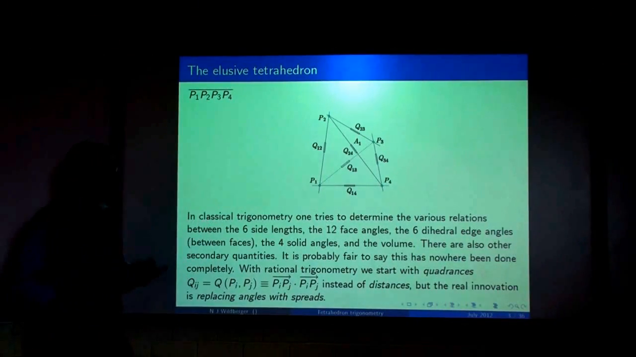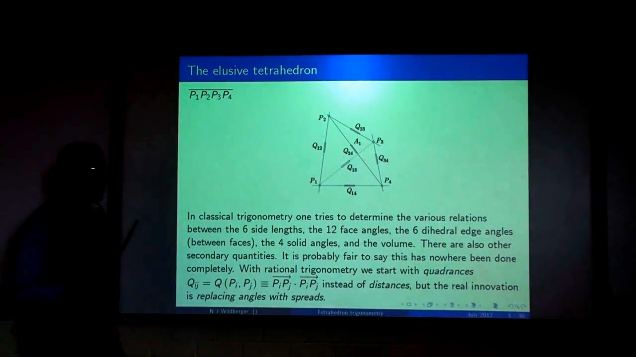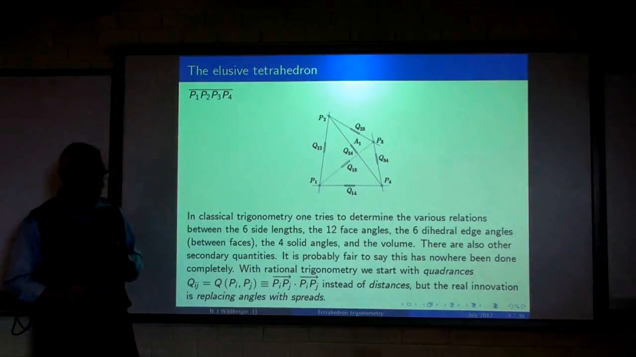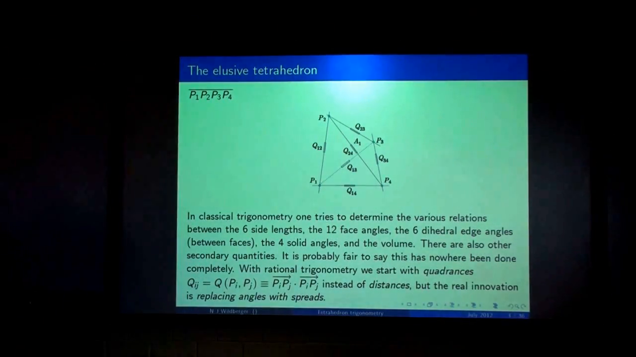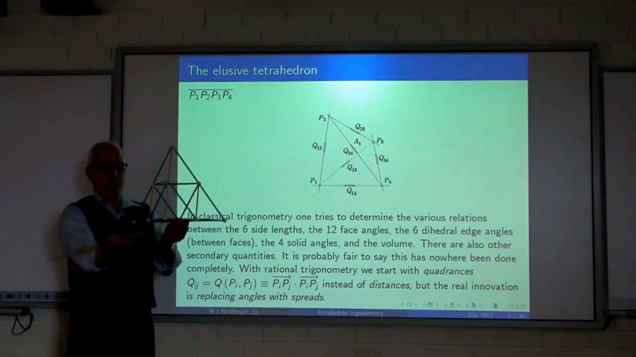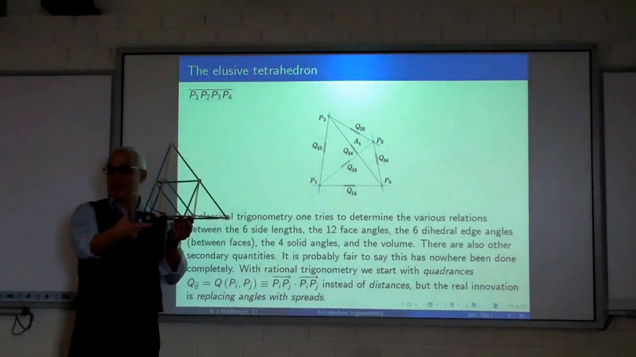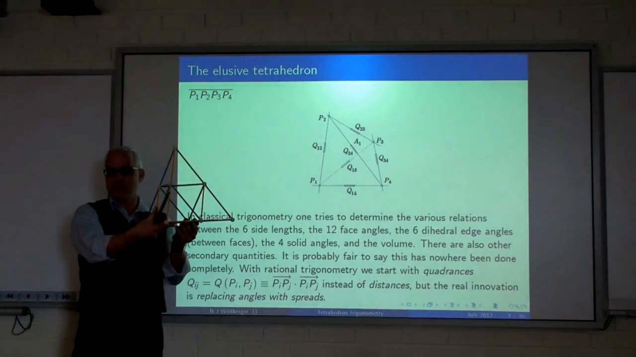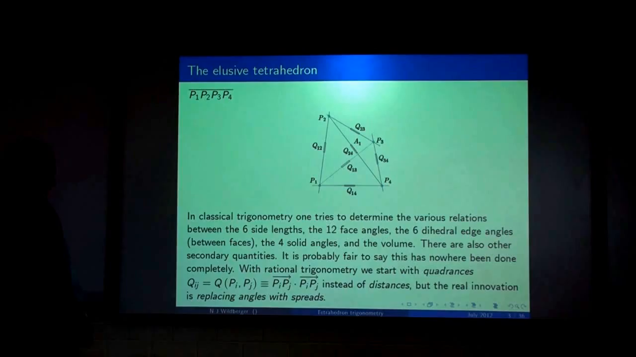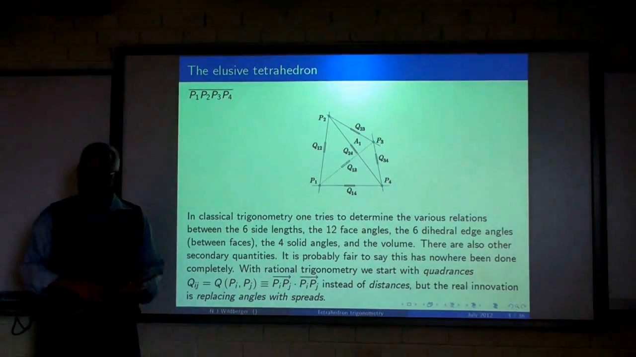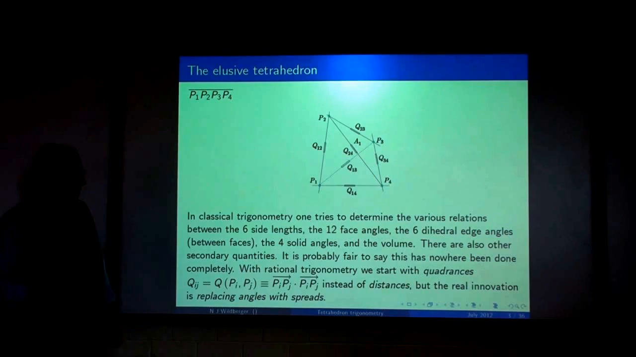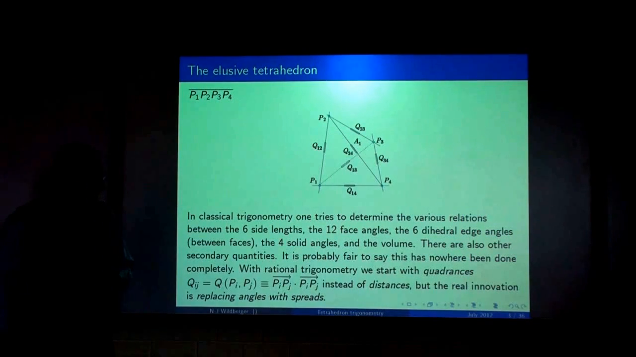So altogether, 12 angles in the various faces. Then there are 6 dihedral edge angles, which are very important. These are the angles created by adjacent faces. So if you take that face there and that face there, then those 2 faces make an angle. And that's called a dihedral angle. And of course, then there's the 4 solid angles. At each vertex, there's something called a solid angle. And then there's the volume of the tetrahedron itself.